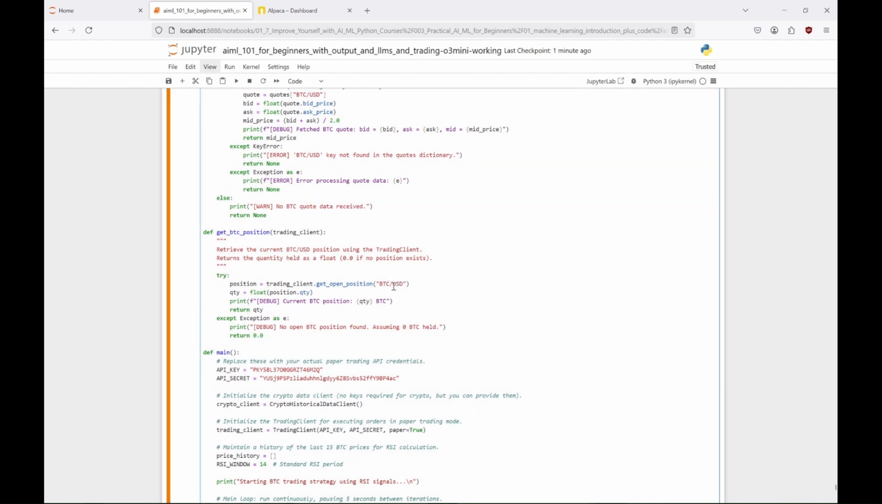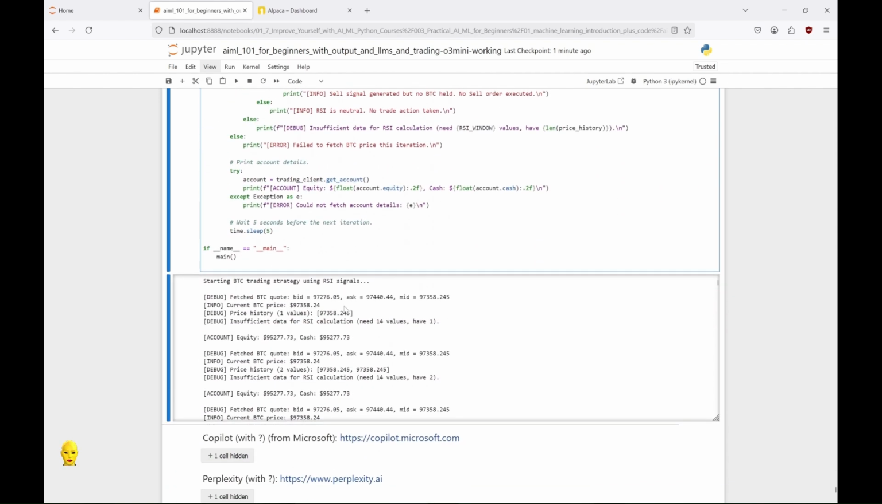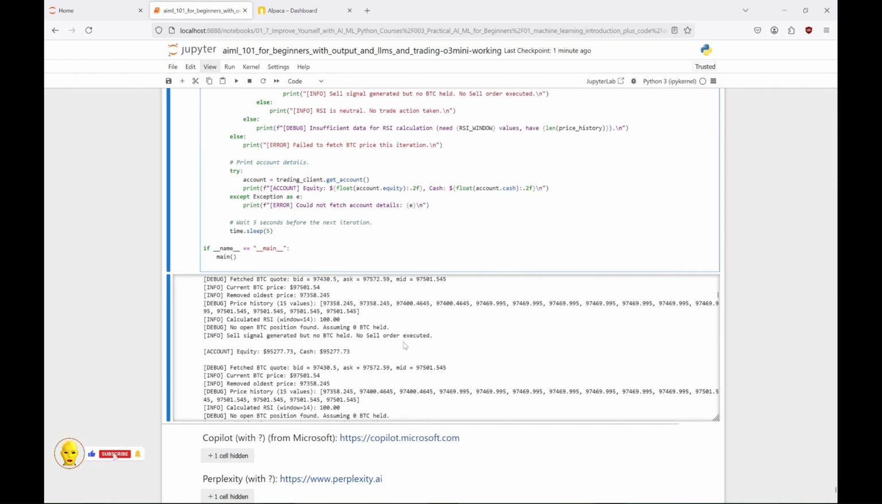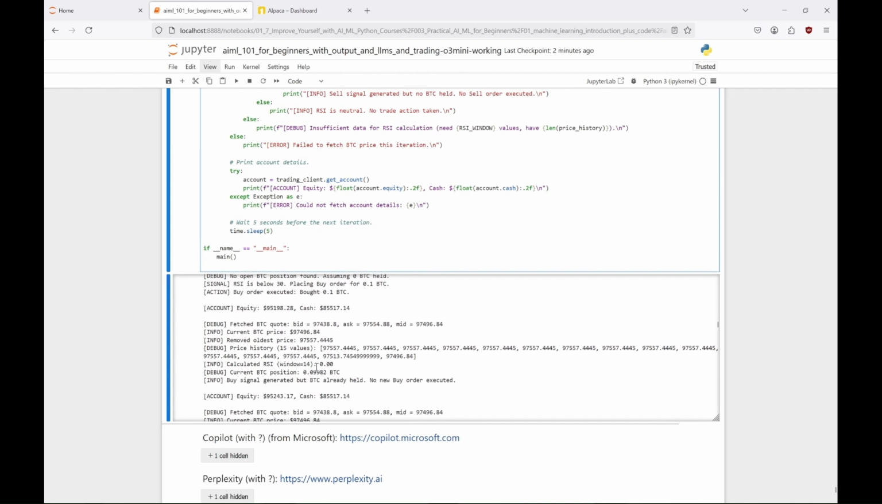Now, I've already run this code to show you the outcome with the buy and sell signals triggered. And here you have it. At first, we were hitting RSIs higher than 70. But we didn't have any bitcoins, so we weren't doing anything. Then the RSI was calculated as lower than 30 and we bought 0.1 bitcoin. After a moment we could see our bitcoins in our portfolio. And even though we were still hitting RSIs lower than 30, we didn't try to buy any more bitcoins.